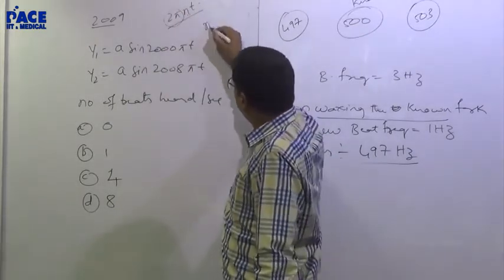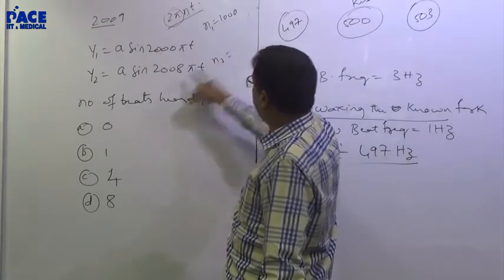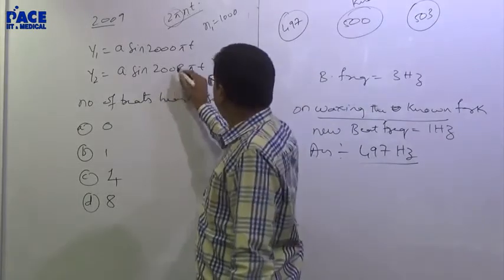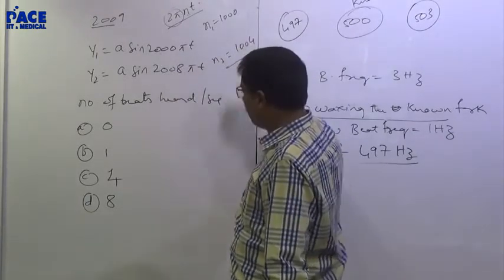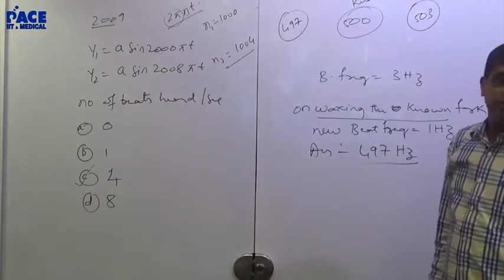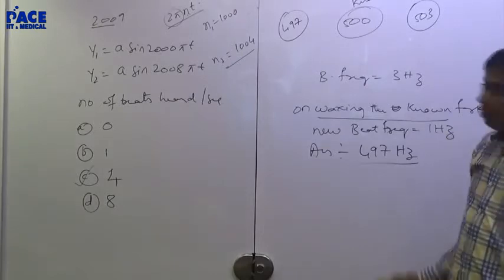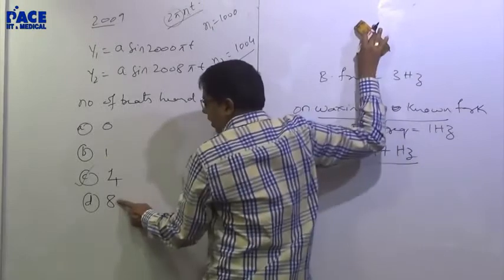So what will n1 be? 1000. Here what will n2 be? This will be 1004. So what is your beat frequency? N1 minus N2 will be your beat frequency. They wanted the student to fall for the trap of 8.